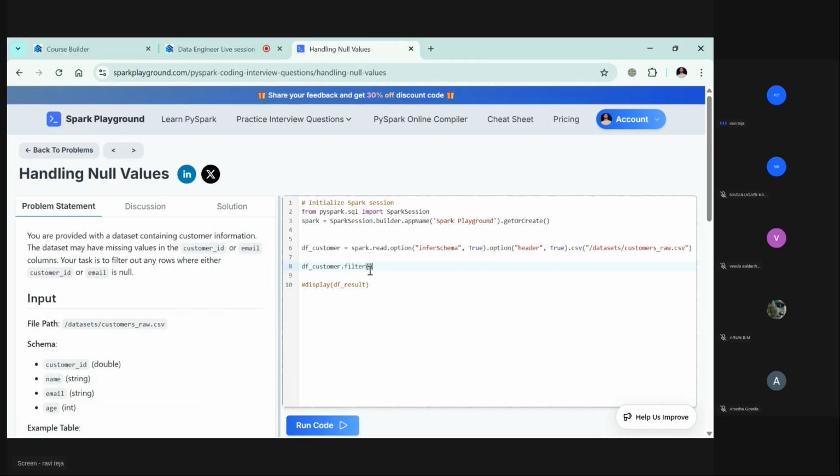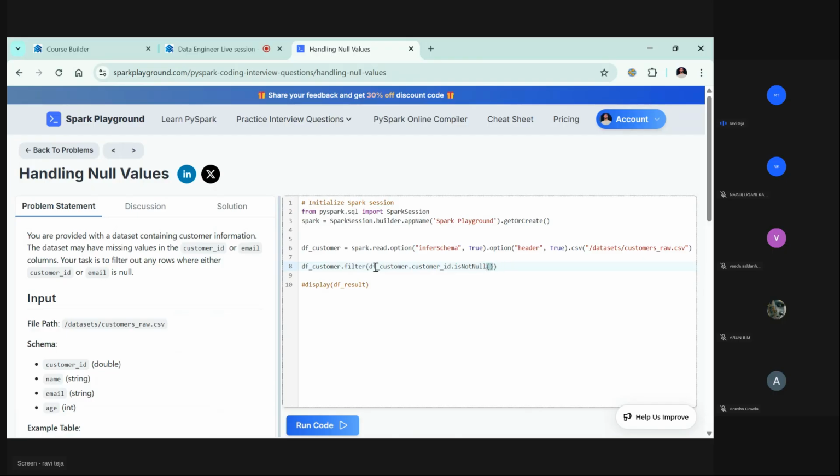Let's try to go with one, at least customer ID. Df dot filter of df underscore customer dot customer ID dot is not null.